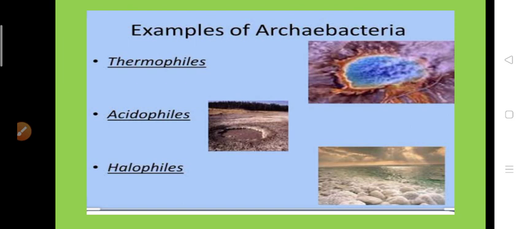Here we can see the peculiar feature, that is, the presence of lobes on the cells. Sometimes, rarely, they are filamentous.